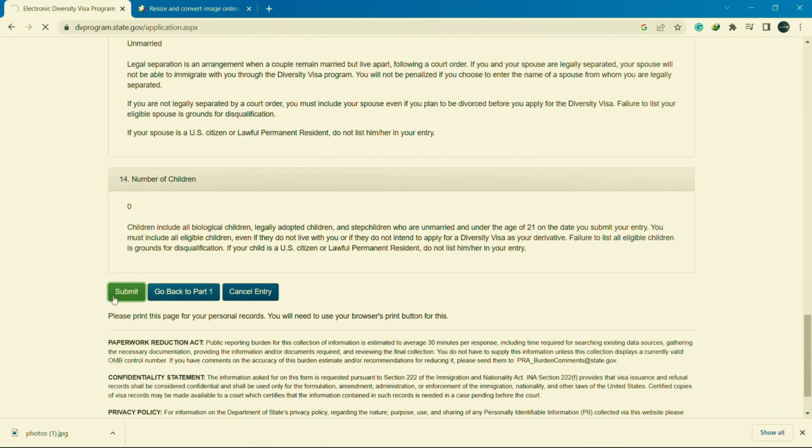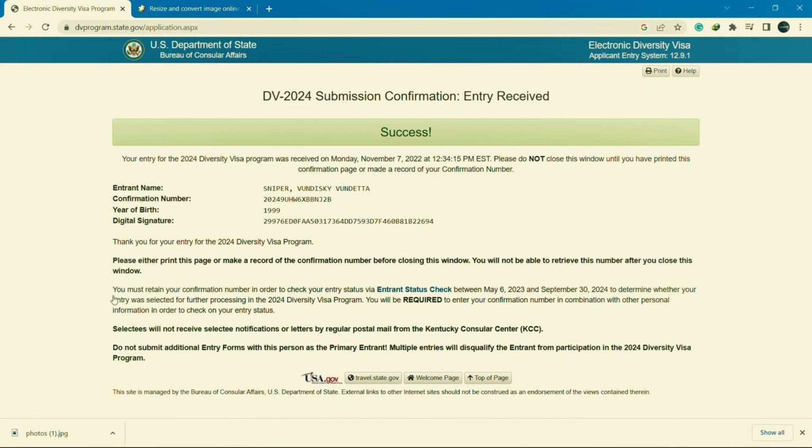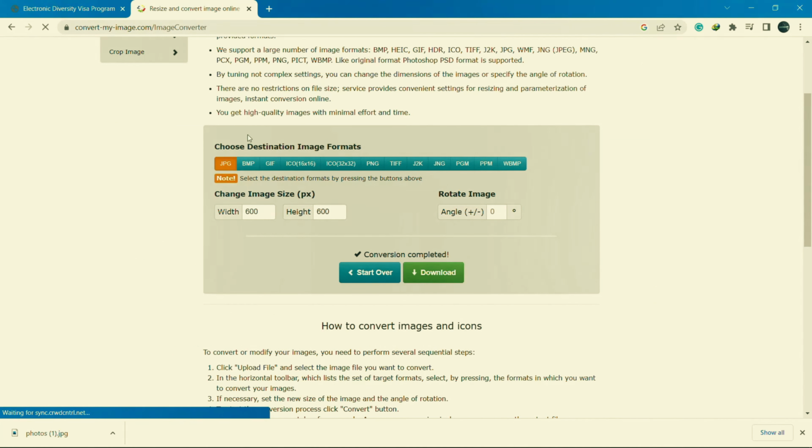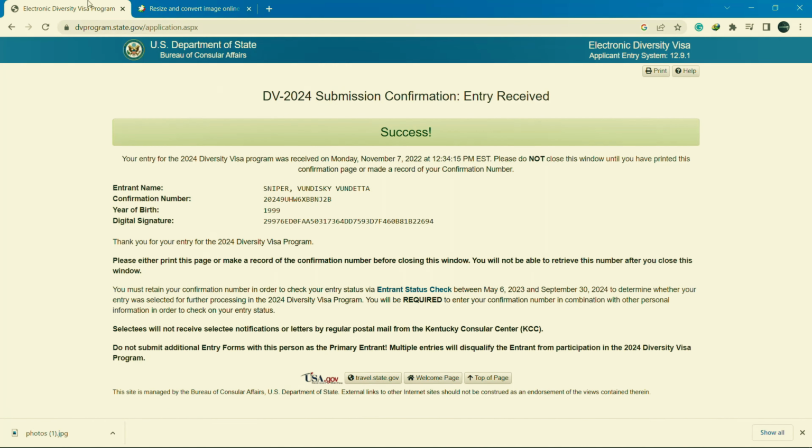If your photo is not giving you the right specs, then you can do this by just coming here and filling in whatever you need to fill. On this page for resizing and converting the image, you fill in the details as per the requirements, and then you just download it and choose it from your computer, and that's all. Now this is successful.